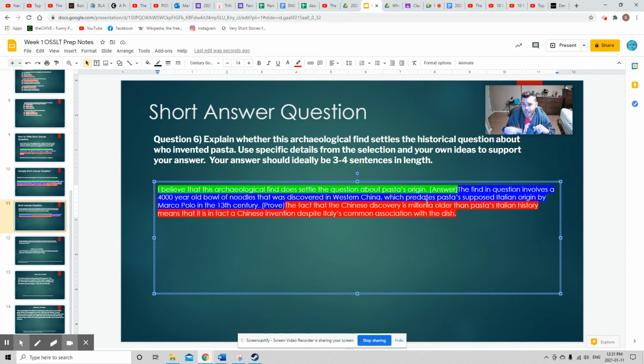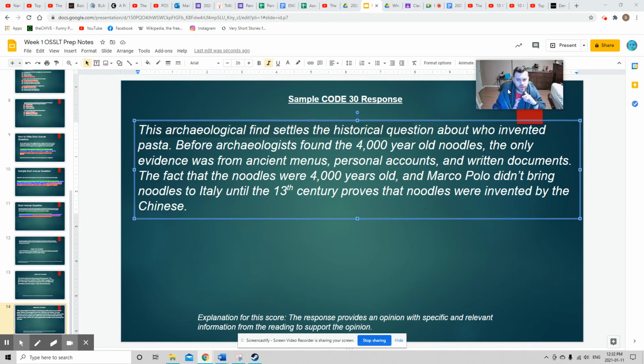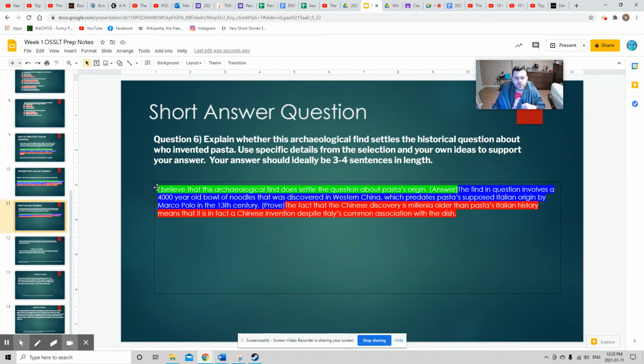Now let's look at what an actual student wrote that got a perfect scoring answer. "This archaeological find settles a historical question about who invented pasta." So pretty much the same as our first sentence. "Before archaeologists found the 4,000-year-old noodles, the only evidence was from ancient menus, personal accounts, or written documents. The fact that the noodles were 4,000 years old and Polo didn't bring noodles to Italy until the 13th century proves that the noodles were invented by the Chinese." So they pretty much say the same thing as we did, but we still have our answer, our proof, and our explanation.